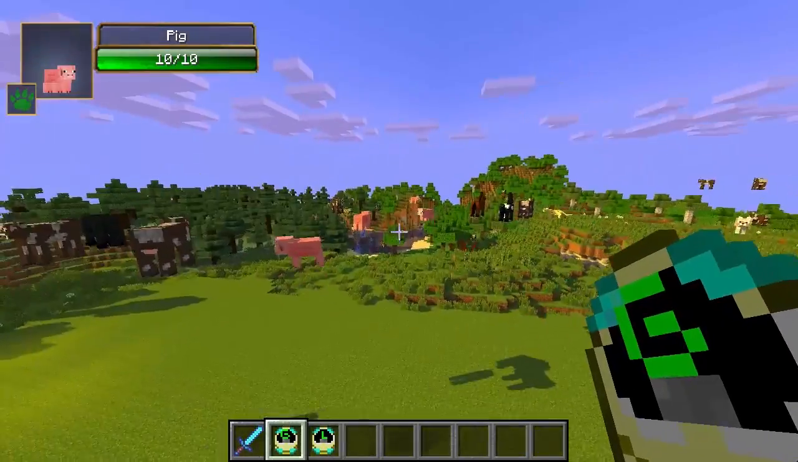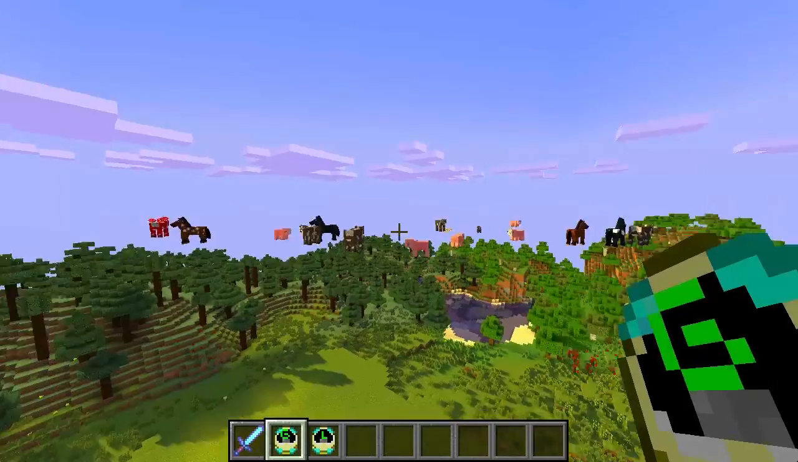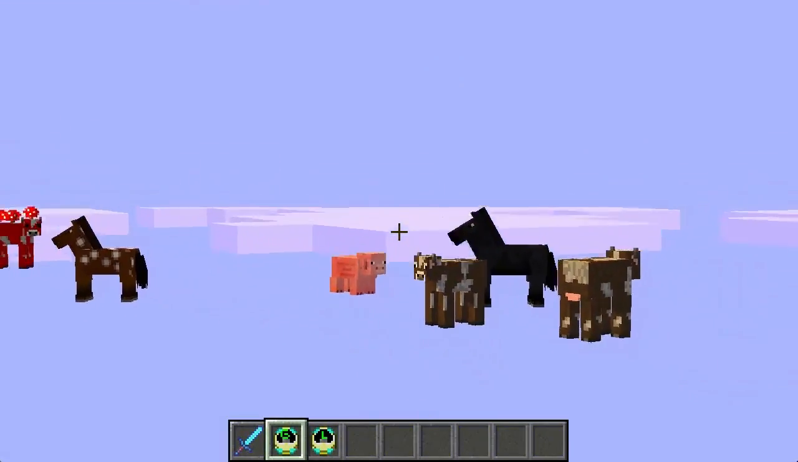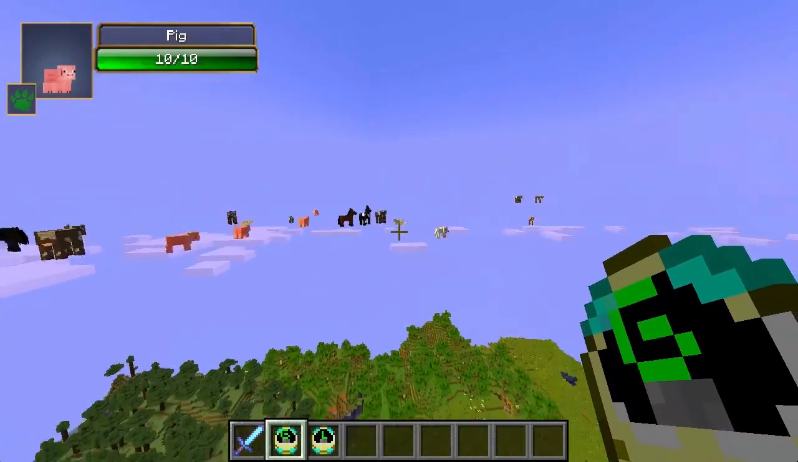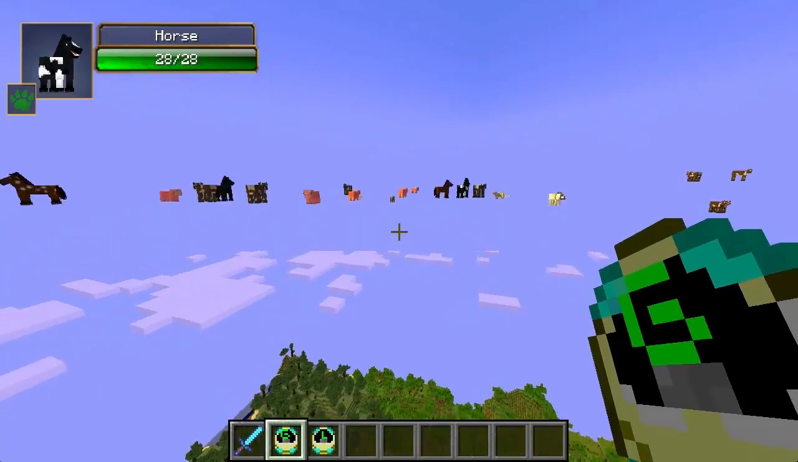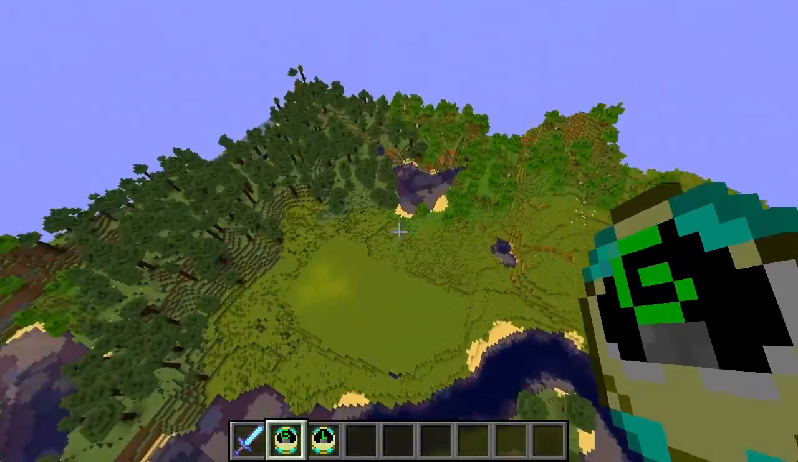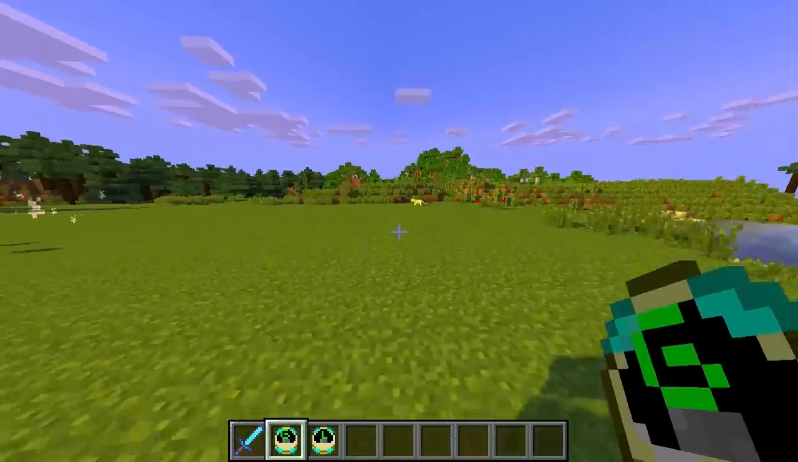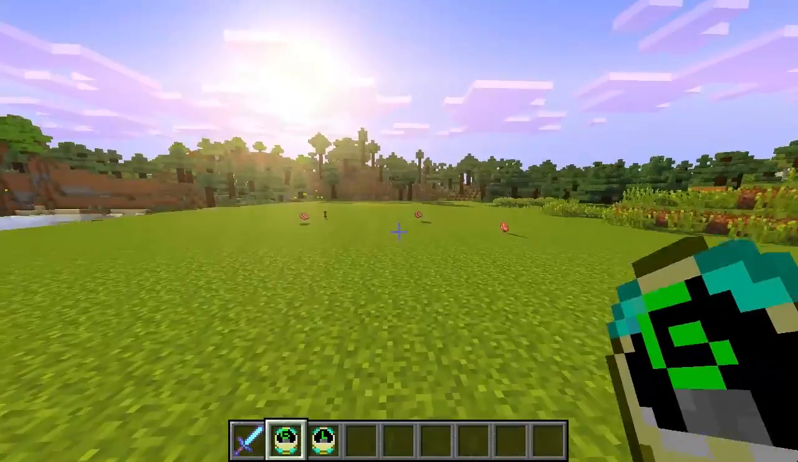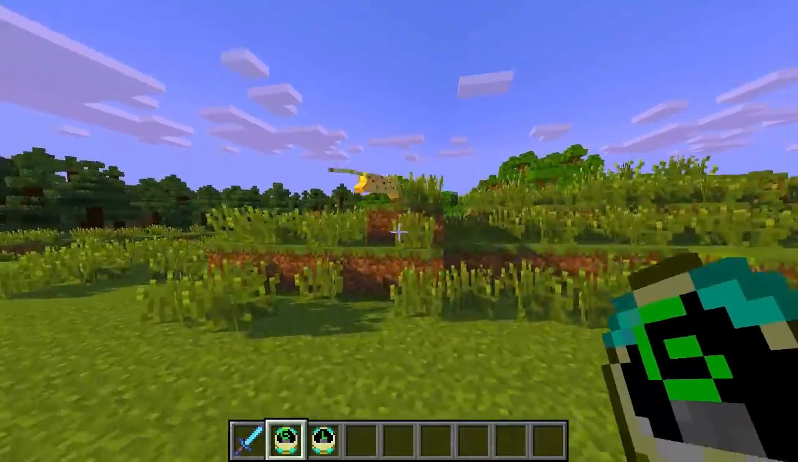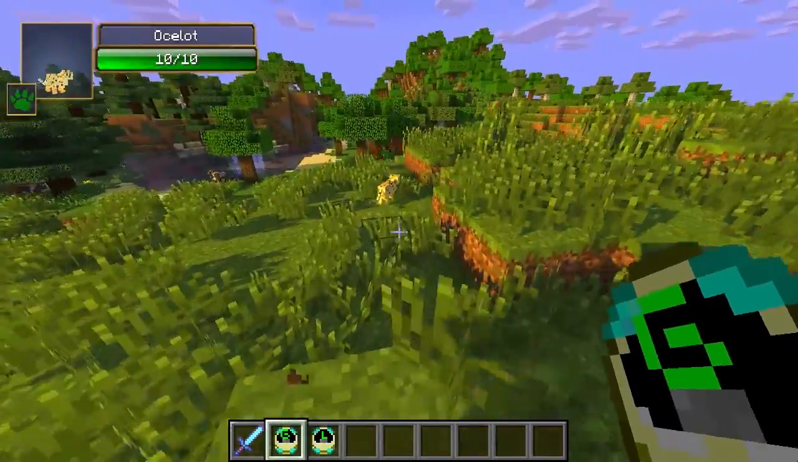Oh man, everyone is flying up in the air. Gravity has been reversed. We've got flying mushrooms, flying horses, flying pigs. Everyone's just flying up in the air. Look at this. This is crazy. Oh my god. And then we right click again to turn it back to normal, and oh man, everyone is dead. Somehow the ocelot survived. I have no idea how he survived. Wow, look at you. You are quite the trooper there, Ocelot.